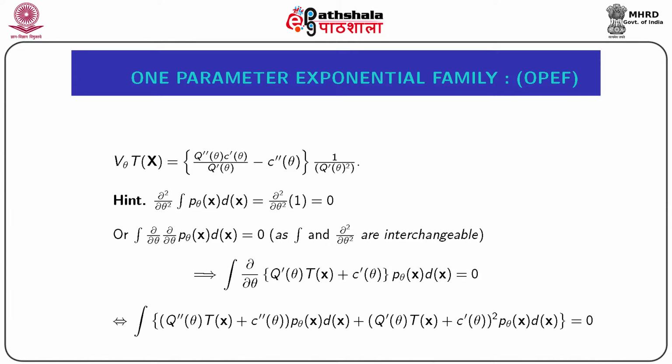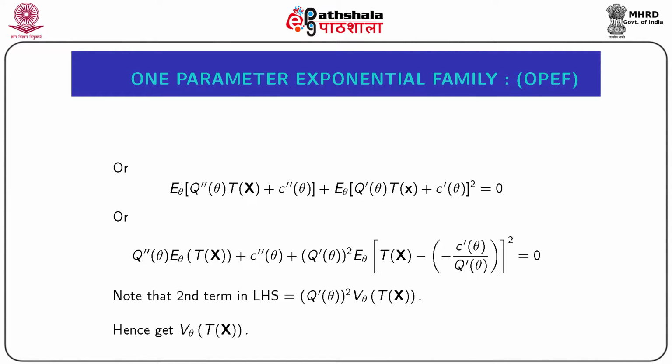This implies the integration of ∂_θ within brackets (q′(θ)T(x̃) + c′(θ)) multiplied by p_θ(x̃) dx̃ equals 0. This implies the integration of (q″(θ)T(x̃) + c″(θ)) p_θ(x̃) dx̃ plus the integration of (q′(θ)T(x̃) + c′(θ))² p_θ(x̃) dx̃ equals 0. This expression is basically obtained just by the differentiation within the sign of the integral with respect to θ.